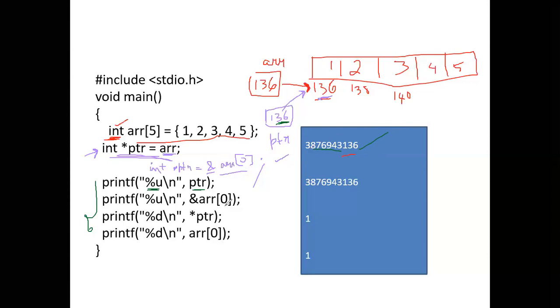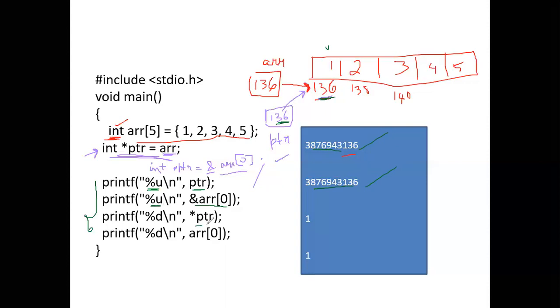Ampersand of ARR of 0. What is ampersand of ARR 0? ARR of 0 is what? ARR of 0 is, this is our 0th index. Okay. ARR of 0 is 1. Ampersand of ARR of 0 is what? Address of ARR 0. What is address of ARR 0? It is the first element address, that is this. So it is going to print the first element's address. That is why we are using percentage U.